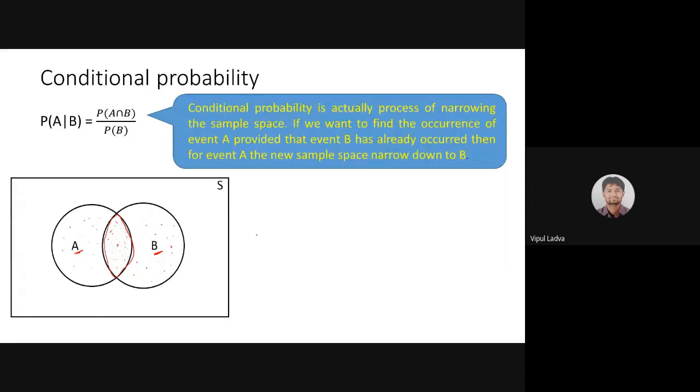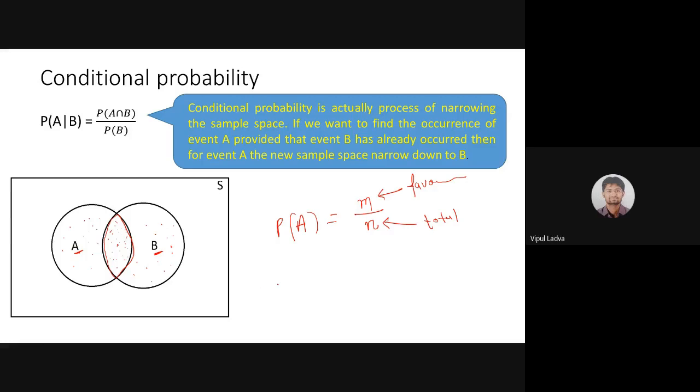Now, if I wish to find the probability of event A, then as per the classical definition of probability, that is m divided by n, where n represents the total cases in the sample space.